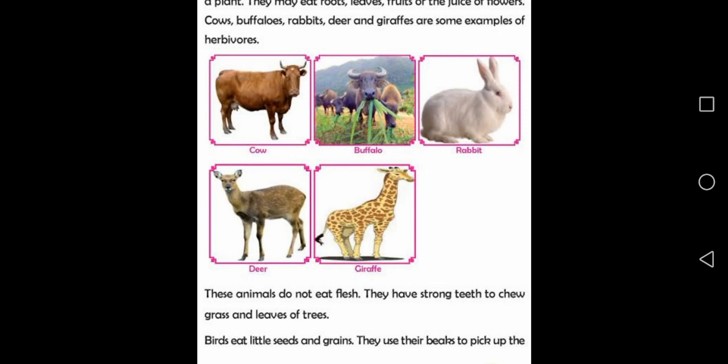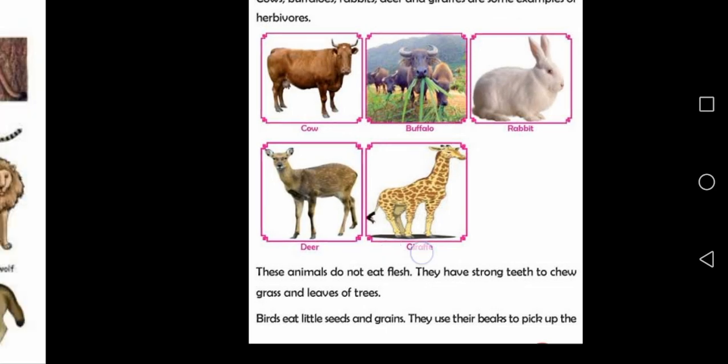They have hard hooves under their feet, which is very hard, which makes them able to walk easily on uneven surfaces in search of food or to run from their predators. Okay, clear?